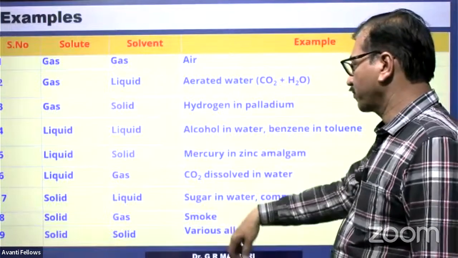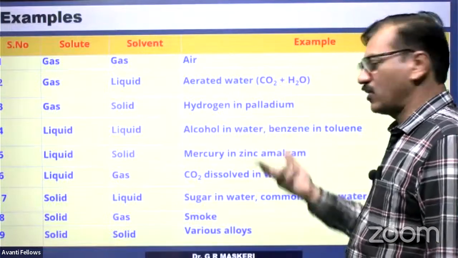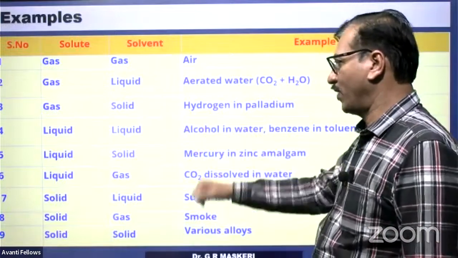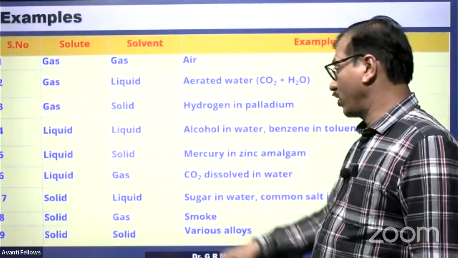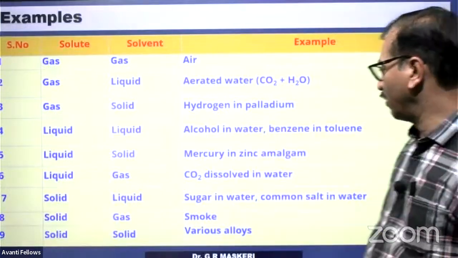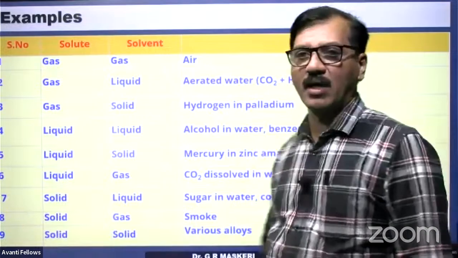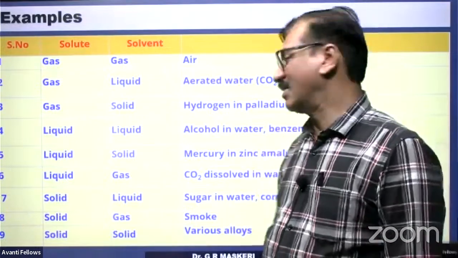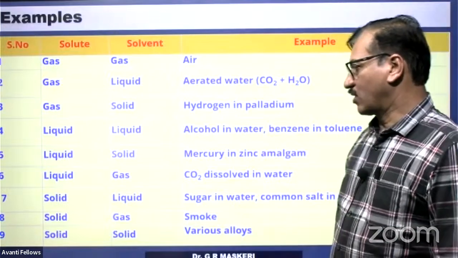Liquid in liquid: alcohol in water, benzene in toluene, and many more examples are available. Liquid in solid: mercury in zinc, which is called an amalgam. Mercury is a liquid, so mercury and zinc can be given as an example.